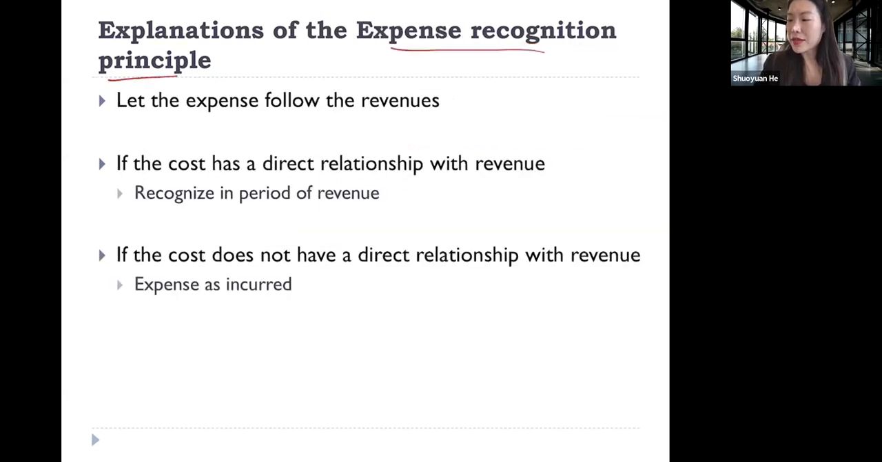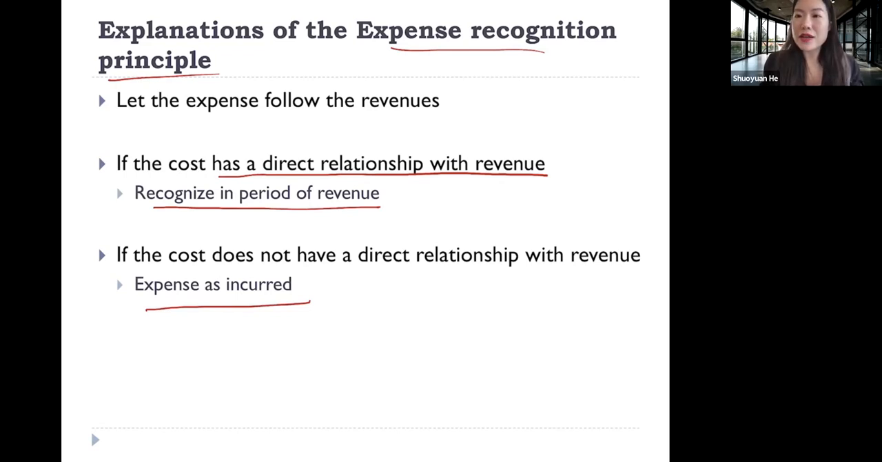And then expense recognition principle. The rule here is that expenses follow the revenue. If the cost has a direct relationship with revenue, we recognize it in the period of the revenue. For example, when the firm makes a sale and recognizes revenue, at the same time it needs to recognize cost of goods sold. If cost does not have a direct relationship with revenue, expense as incurred. For example, for R&D cost, usually we expense it as incurred. So that is an example.